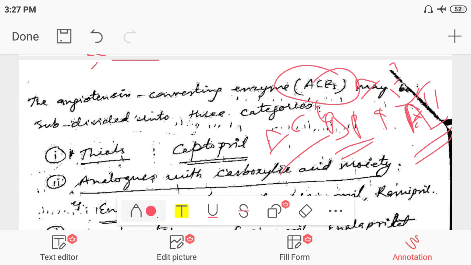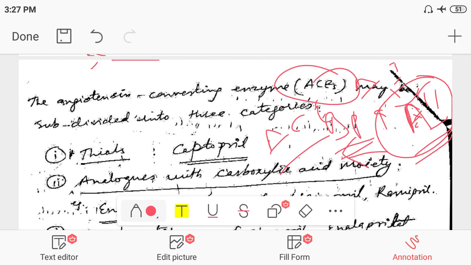When the angiotensin second concentration increases, it will bind with the angiotensin second receptor and increase the blood pressure. So our aim is to control, or reduce, the blood pressure.